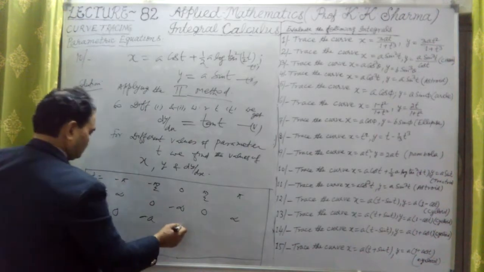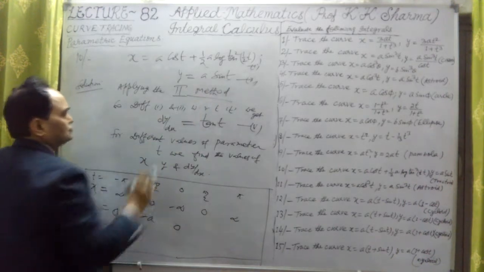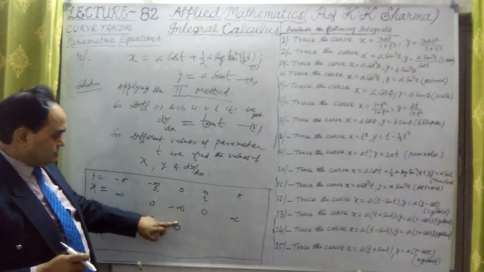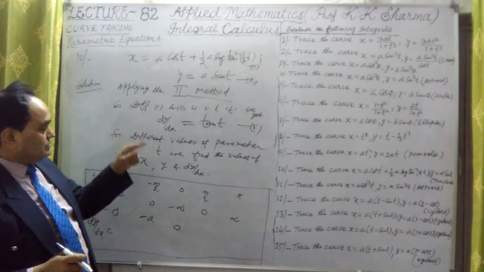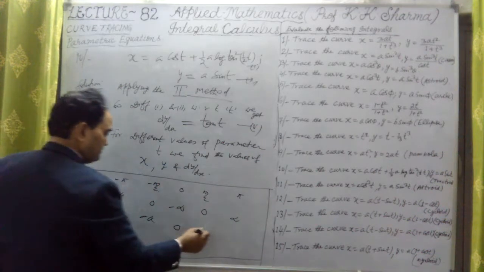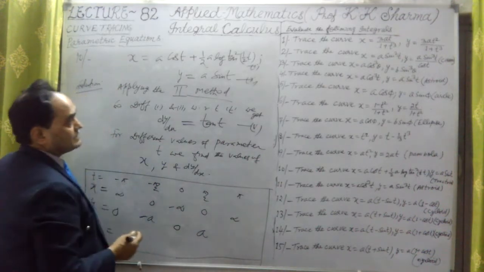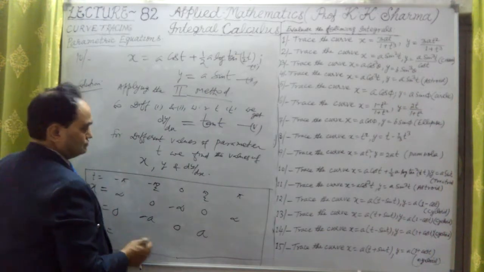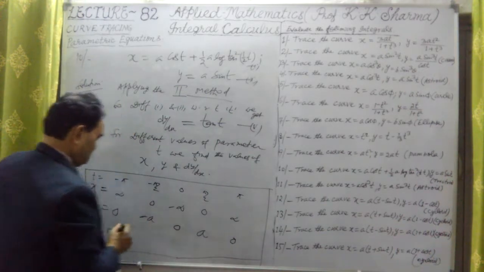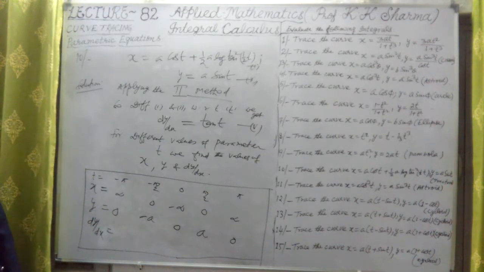At 0, y is 0, because sin 0 is 0, so a into 0 is 0. At pi by 2, sin is 1, so it is positive a. Then at pi, again it is 0. So the values of y here are 0, minus a, 0, a, and 0.